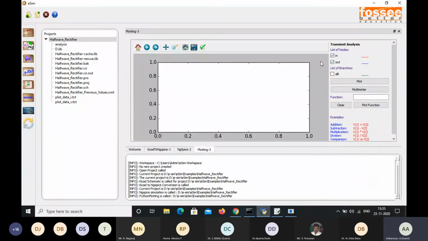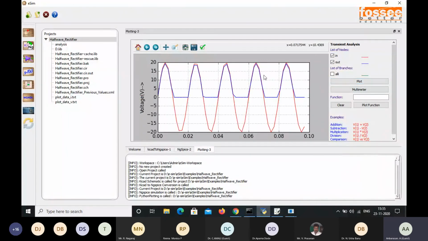Previously we designed a digital circuit, that is one full adder circuit, which is not clearly shown in the Python plot. So this analog circuit, that is this half adder circuit, is clearly visible in this Python plot. So here the input range is amplitude plus or minus 20, and the positive cycle is rectified, where the negative cycle is not rectified, in this half adder rectifier circuit.